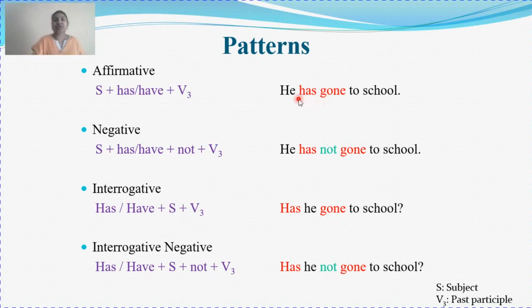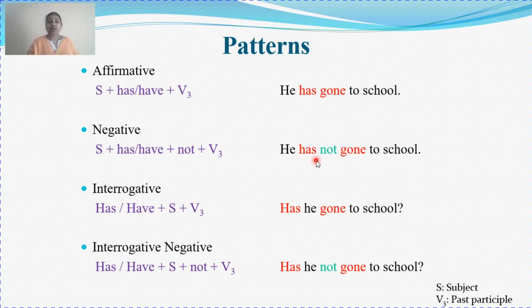Now has refers to the singular subject he, and if I have a plural subject, I will have: I have gone to school, they have gone to school. This is how we read it. Clear? Negative: subject plus has/have plus not plus verb third form. Here I am going to use not, as stated earlier, after the first auxiliary. Whenever there is a first auxiliary, you are going to use not. So he has not gone to school.